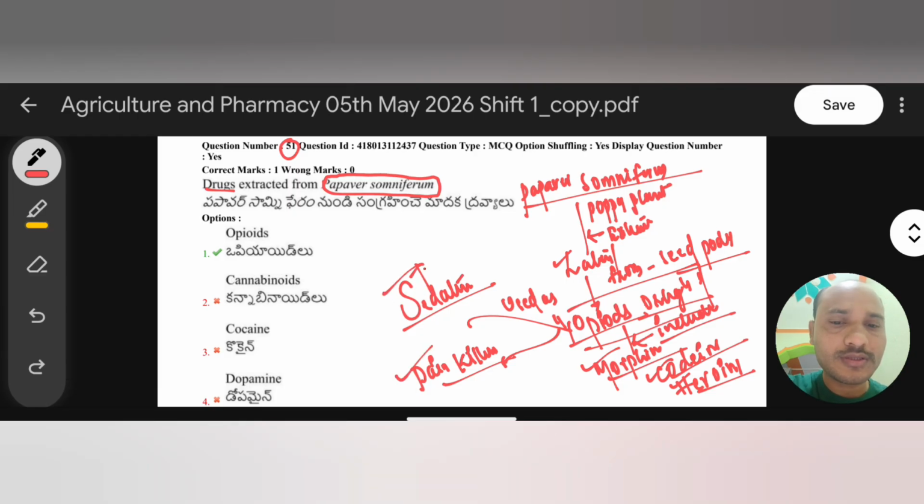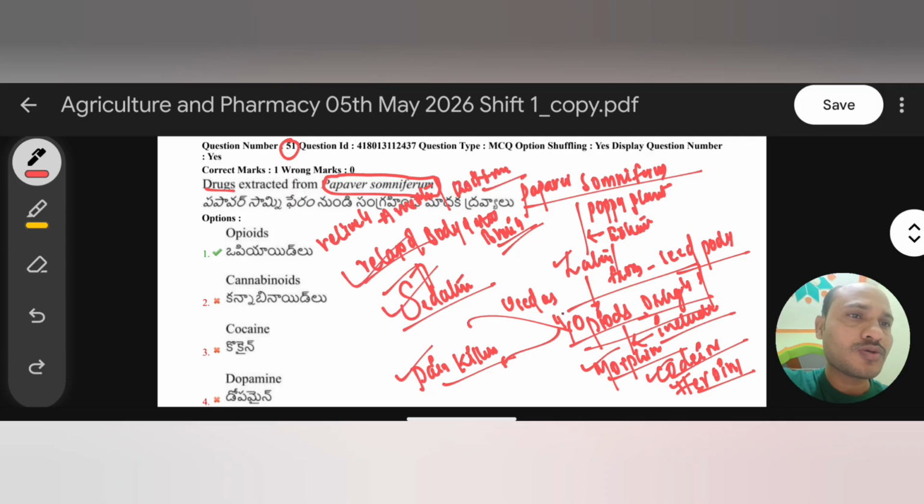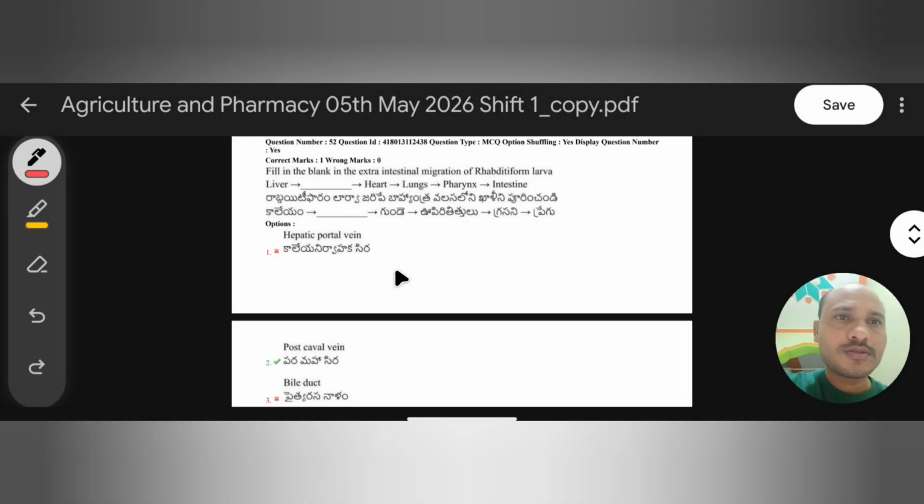Sedative means relaxing, which makes the body, mind, or brain relaxed. By consumption of these opiate drugs, the body and brain become relaxed, and they also relieve anxiety and excitement. So this drug is nothing but opioid drugs. The right answer is opiates, obtained from here. Cannabinoids are obtained from cannabis. Okay, right. Next, question 52.